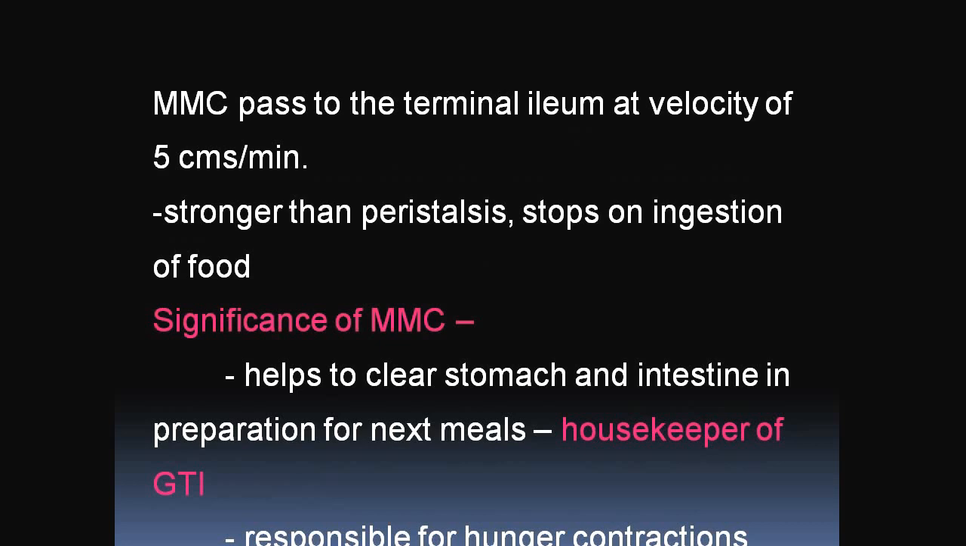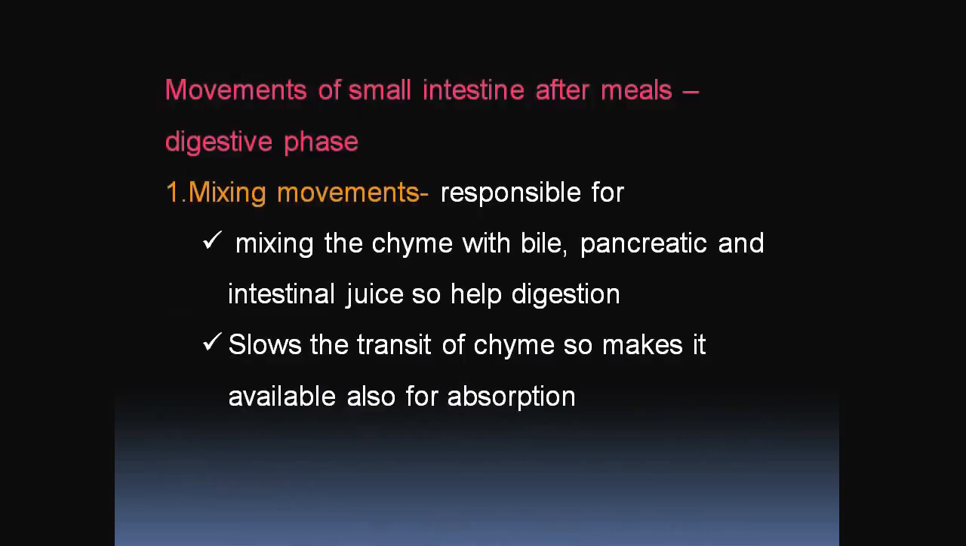The migrating motor complex passes to the terminal ileum at a velocity of 5 cm per minute. It is stronger than peristalsis and it stops on ingestion of food. Now your question is, what is the significance of this MMC? It helps to clear the stomach and intestine in preparation for the next meal. That is, it is the housekeeper of the GIT. It is responsible for the hunger contractions. The movement of the small intestine after meals will be discussed in the next part.